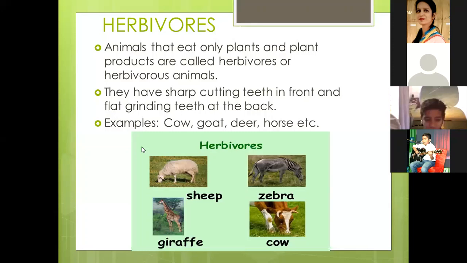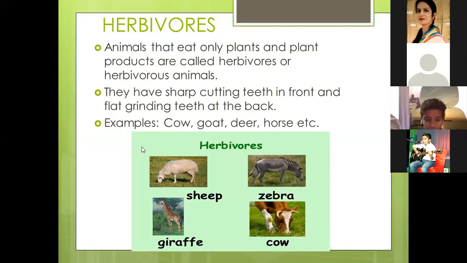Read the second sentence. Herbivores, they have sharp cutting teeth in front and flat grinding teeth at the back. Okay. How does it help them in eating? See, herbivores mainly feed on plants and plant products. So for cutting the plant trunks and plants, they have sharp cutting teeth in front and strong grinding teeth at the back so that they can chew or grind the plant and plant products.